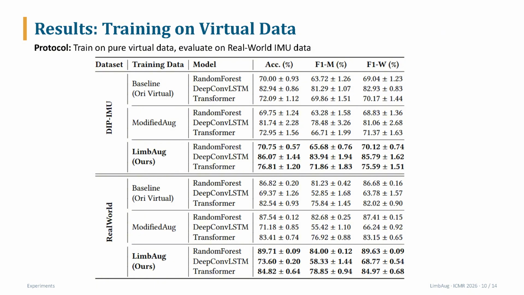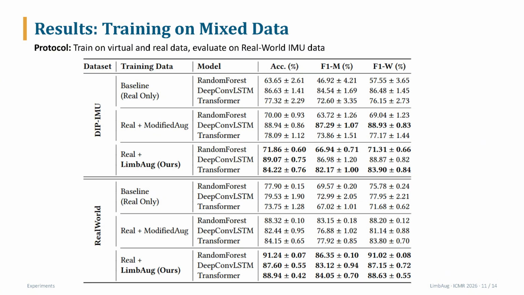On the RealWorld dataset, the Random Forest model improves from 86.82% to 89.71%. This shows that LimbAug improves the effective diversity of virtual IMU data, not just the amount of data.